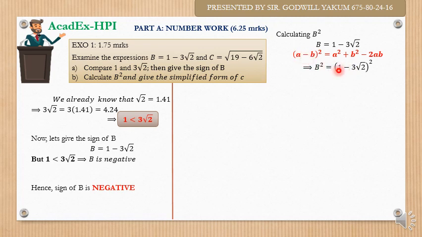So when we write it now like this, we see that a has been replaced by 1 and b has been replaced by 3 root 2. So you can simply just substitute it here as if it was a formula, of which it is. You just substitute inside there and you have what it comes to be.